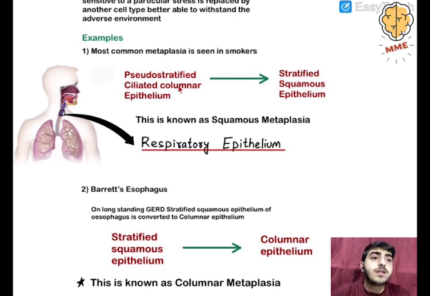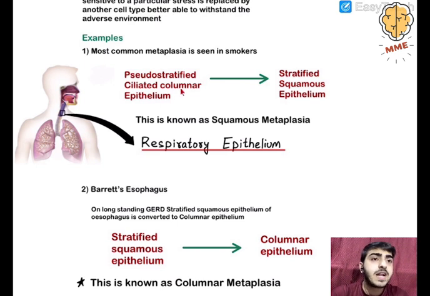Now this is converting into stratified squamous epithelium. The respiratory epithelium, which was earlier columnar and ciliated, is now converting into stratified squamous epithelium. Why is this happening? In smoking there are several toxic and noxious chemicals. When the tobacco smoke is inhaled, it reaches your trachea and bronchi.